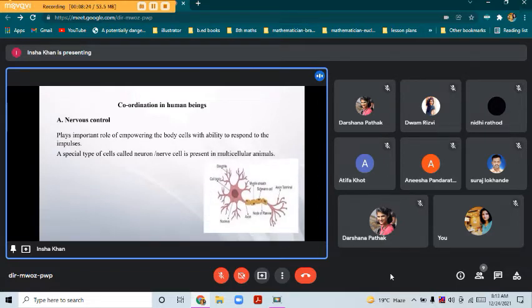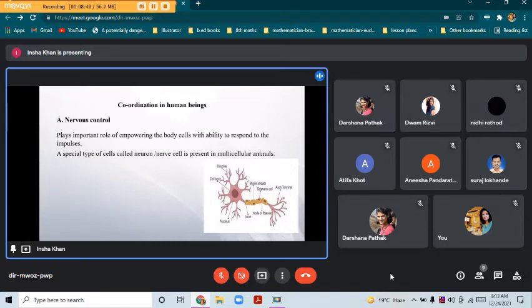So this is the neuron. This is the structure of neuron. Whenever we respond to any stimuli, it is because of these nerve cells which pass the message to the brain. So let's first see the structure of neuron. It consists of two terminals. One is this dendrite and the other one is the axon terminal.